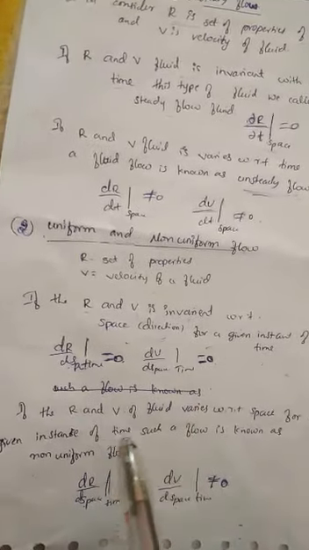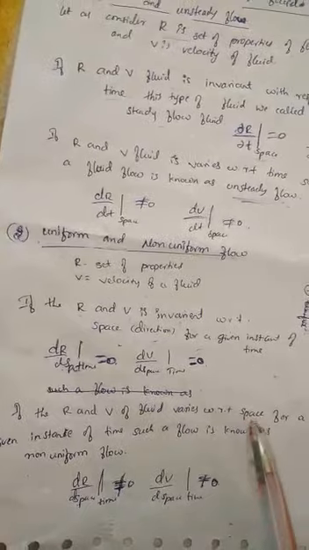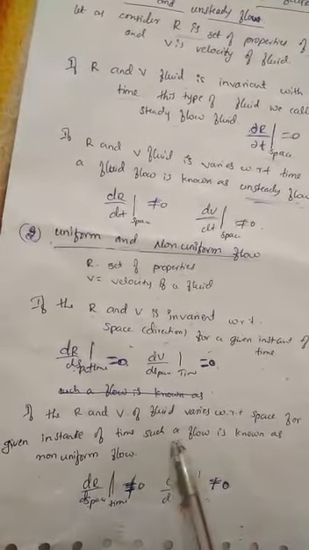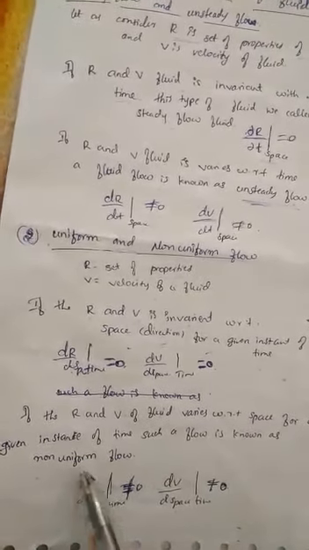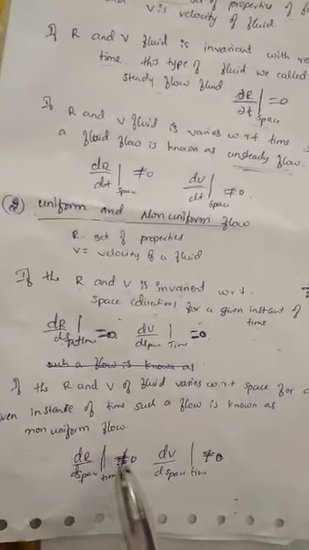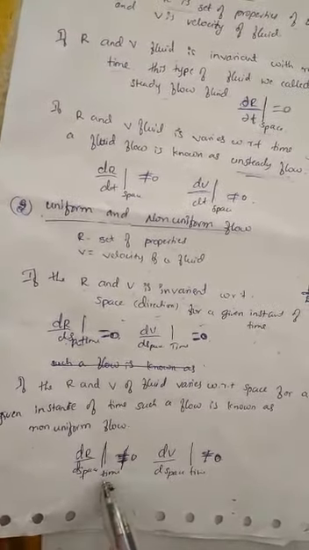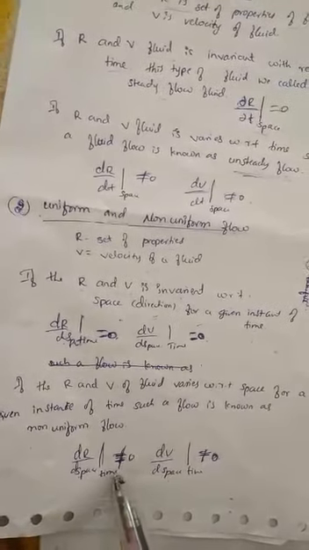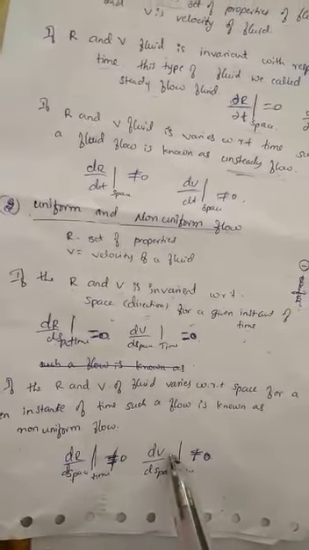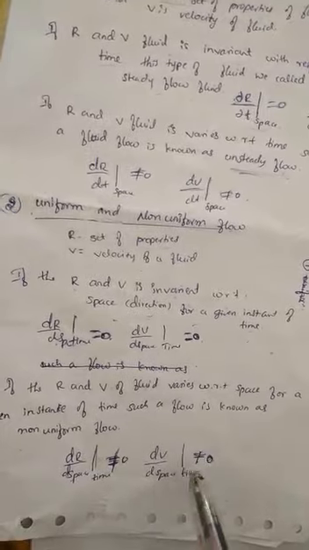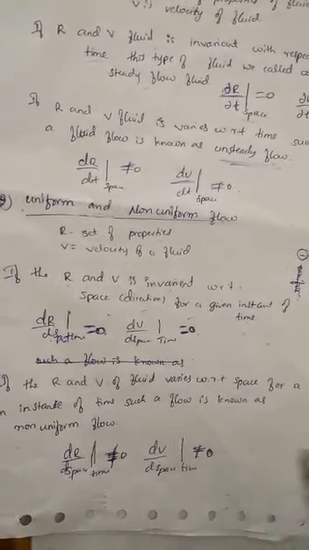Then if R and V of a fluid vary with respect to space for a given instant of time, such flow is known as non-uniform flow. That is, ∂R/∂s for a particular instant of time is not equal to 0, and ∂V/∂s for a particular instant of time is not equal to 0.